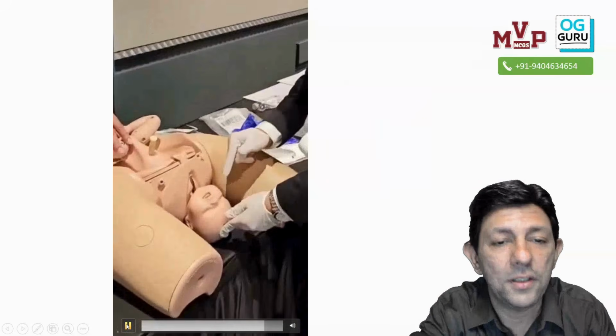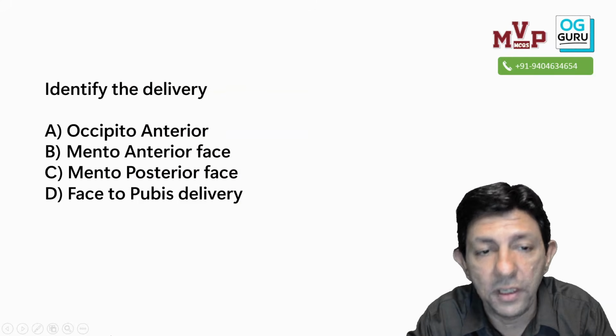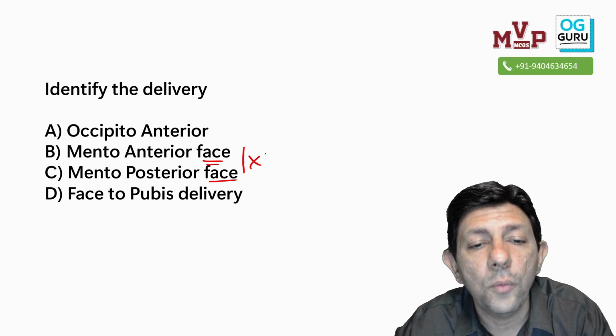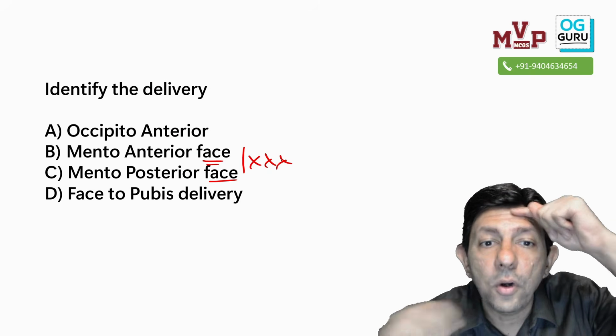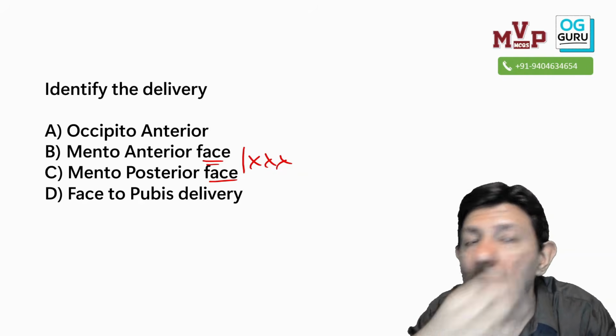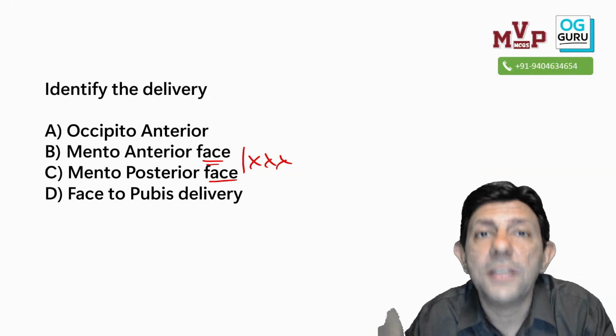So the baby's occiput is looking down. Baby's occiput is at 6 o'clock. I'll show you, don't worry. So first of all, is it a face? No, it is not a face. Why? Because in face, I will feel the baby's face. When you do PV, you feel malar, mentum, and when you put your finger inside, the baby starts sucking your finger. Such a question can come.